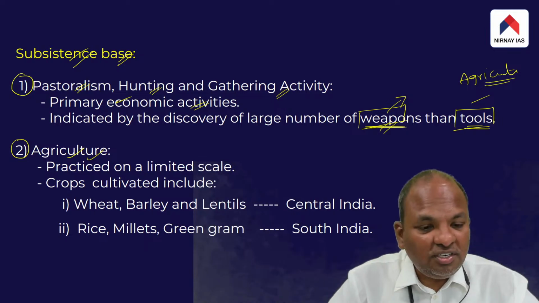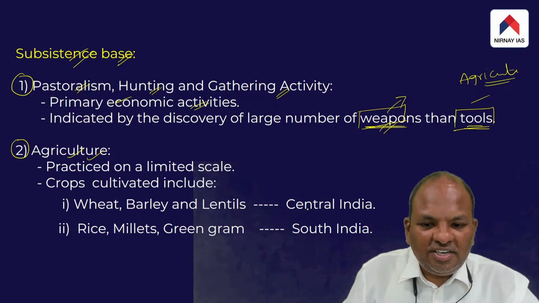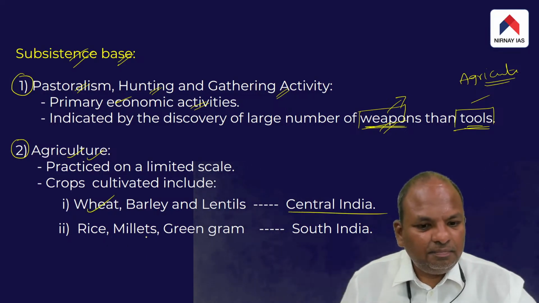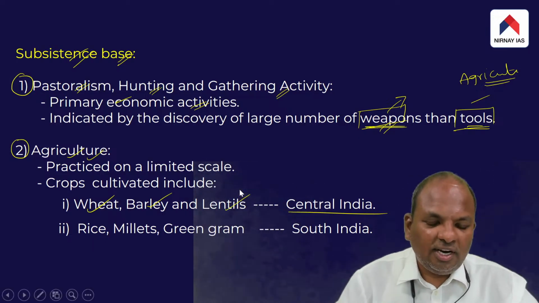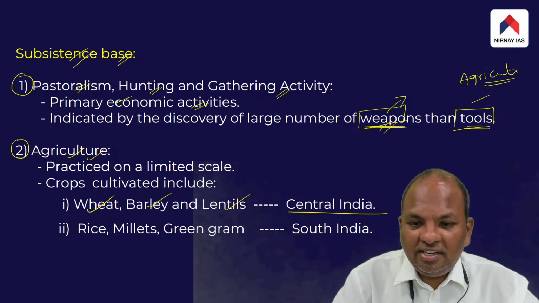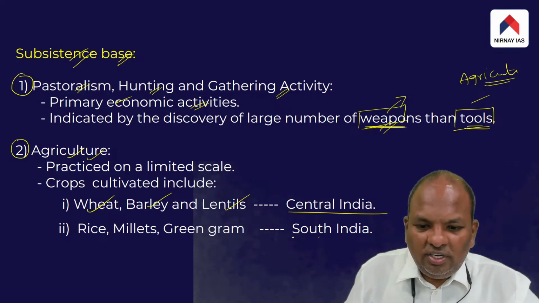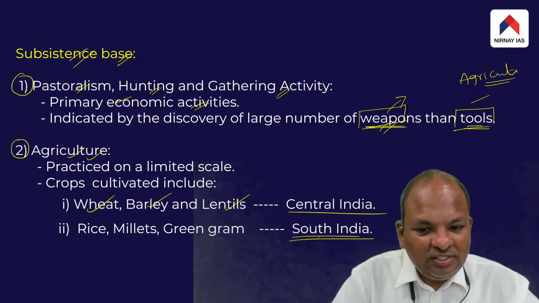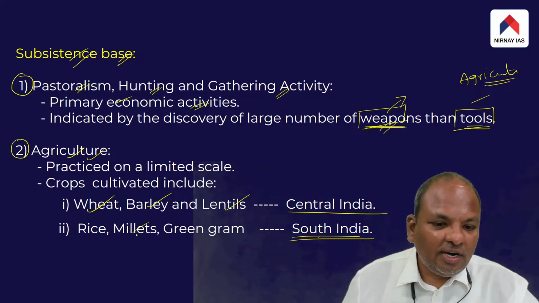Then what crops did the people cultivate? For example, in central India, wheat, barley and lentils were cultivated. Whereas in South India, which is basically a water deficit region, mostly millets were cultivated.